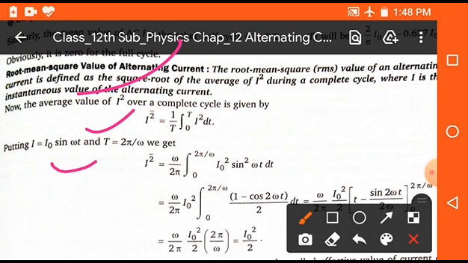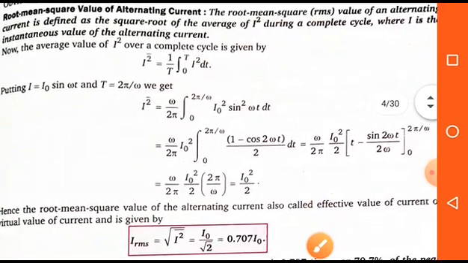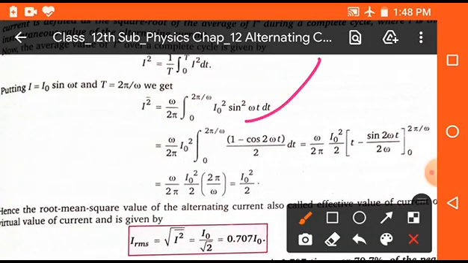Now put T is equal to 2 pi by omega and I is equal to I naught sin omega t. So we get omega upon 2 pi integral 0 to 2 pi by omega I naught square sin square omega t into dt. Now changing sin square omega t into cos, because there is no direct integration of sin square omega t. So convert into cos 2 omega t, and solving we get finally omega upon 2 pi I naught square upon 2 in bracket 2 pi upon omega. So on simplification we get IRMS is equal to I naught upon root 2.